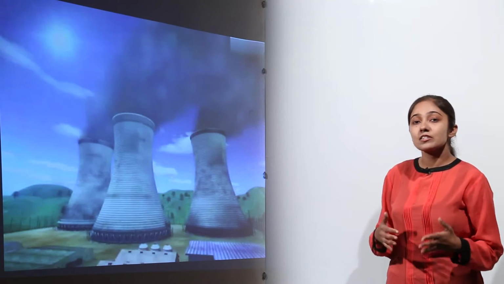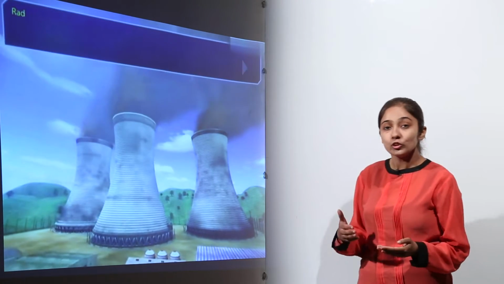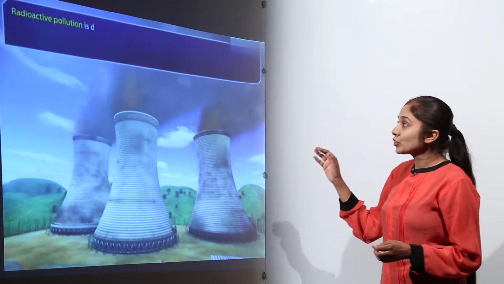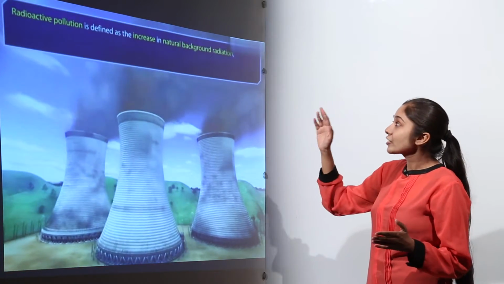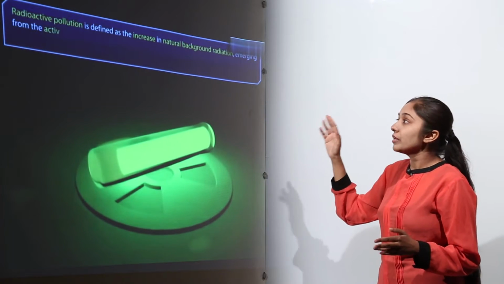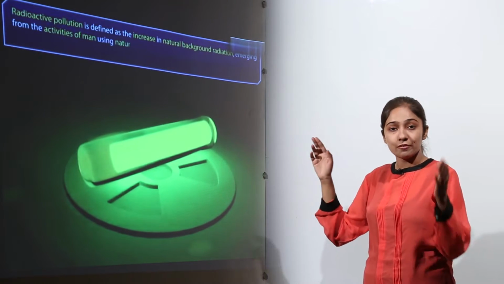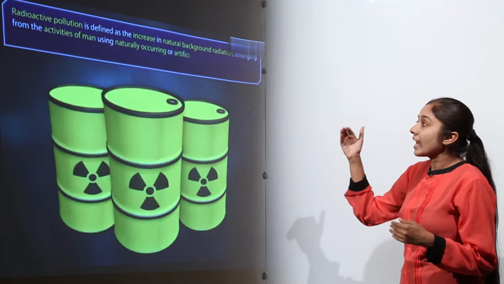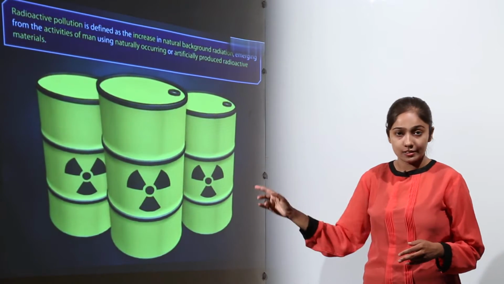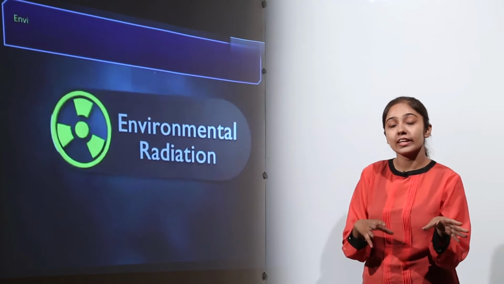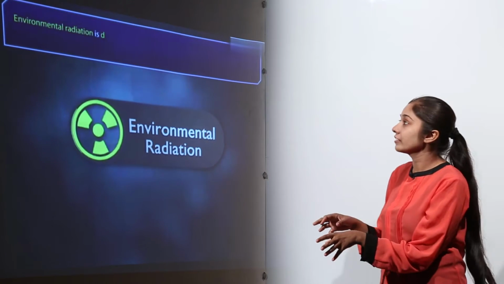Let us summarize what is radioactive pollution. Radioactive pollution is defined as the increase in natural background radiation emerging from the activities of man by using naturally occurring or artificially produced radioactive materials. So, they can be naturally occurring also, they can be artificially produced radioactive materials also.